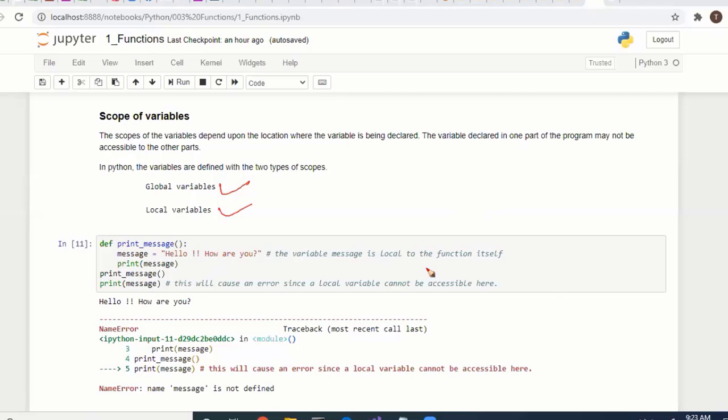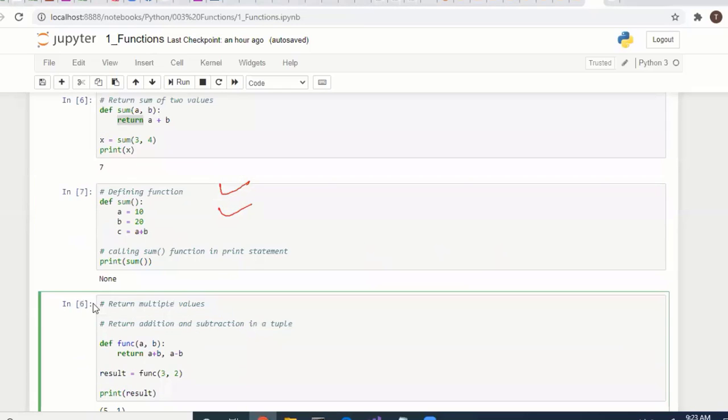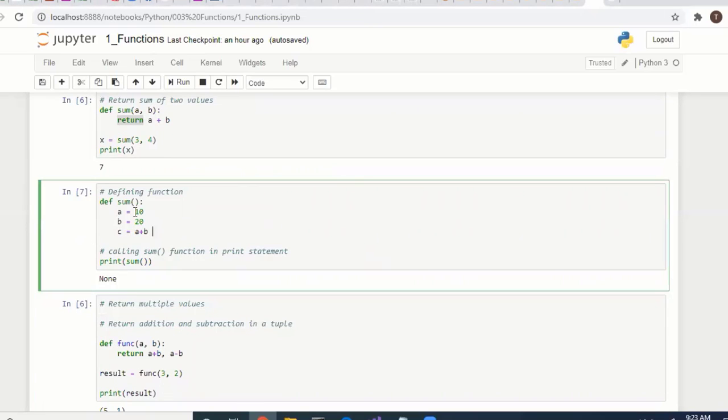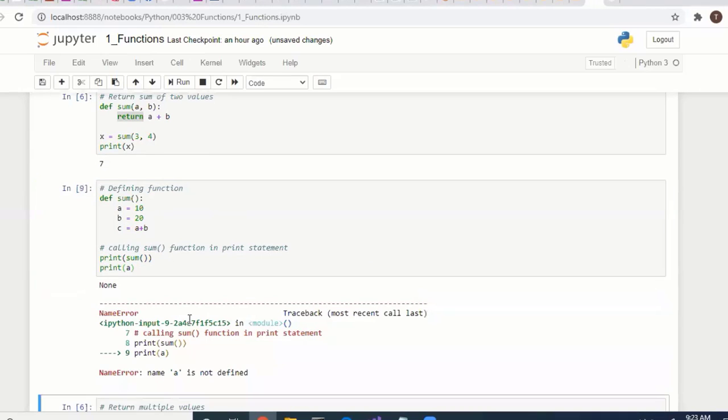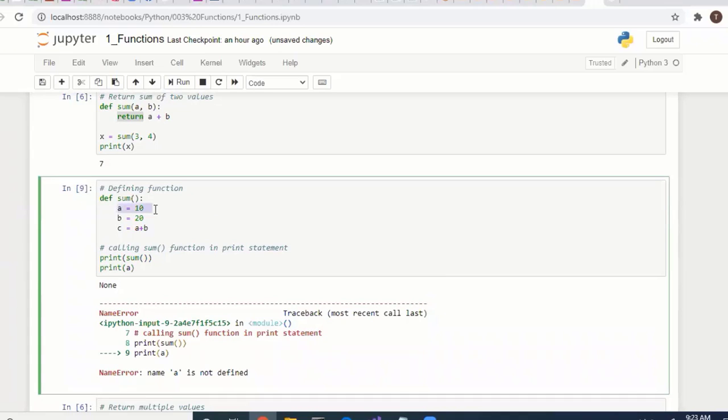Here in this example, we are defining this variable inside the function. If you execute this and I try to print the variable outside the function, it says A is not defined, because it is defined inside the function.